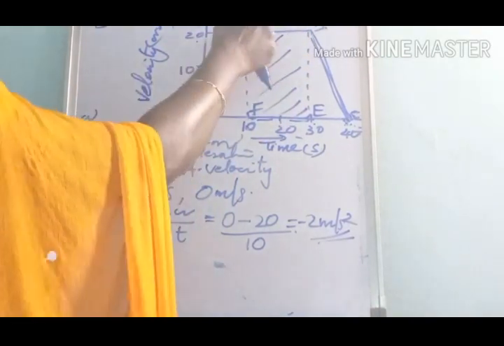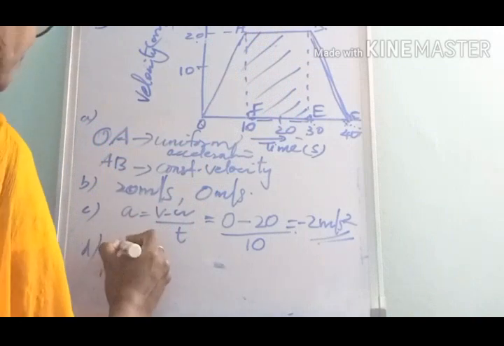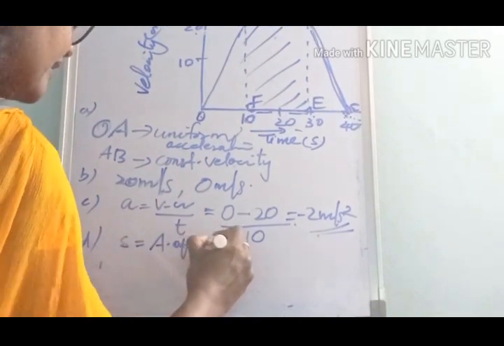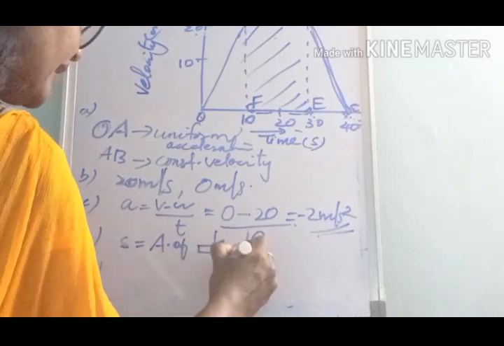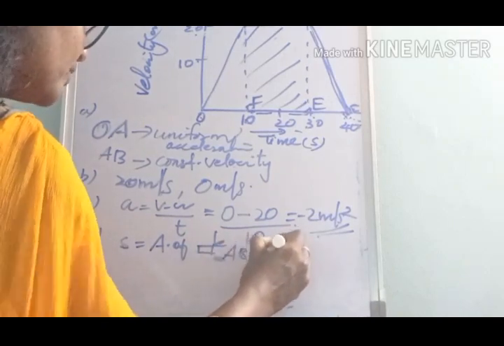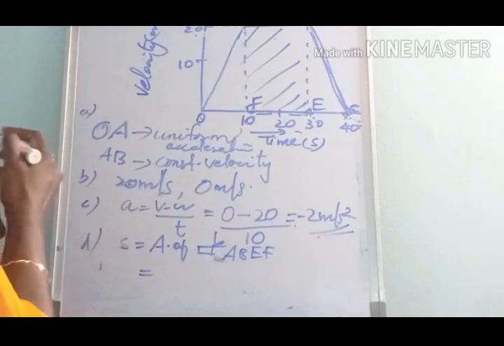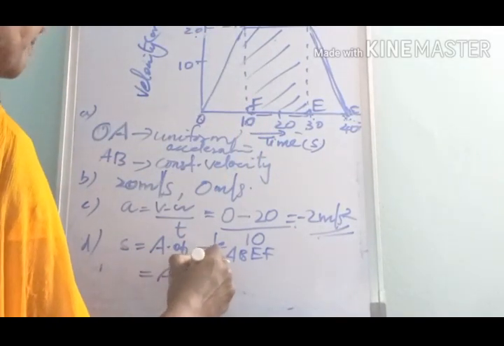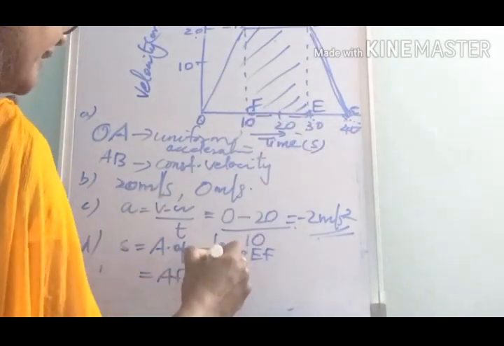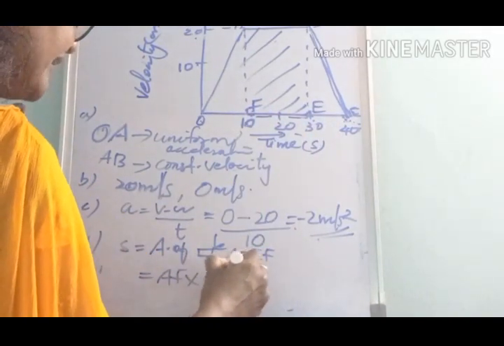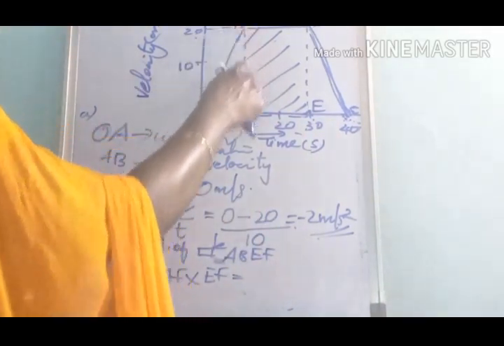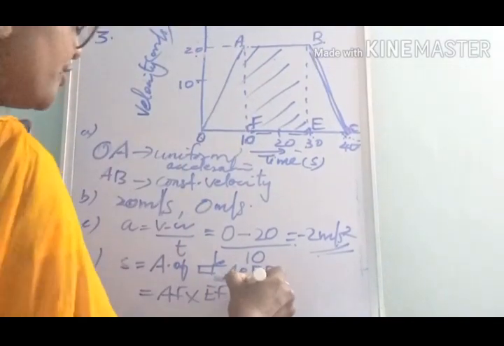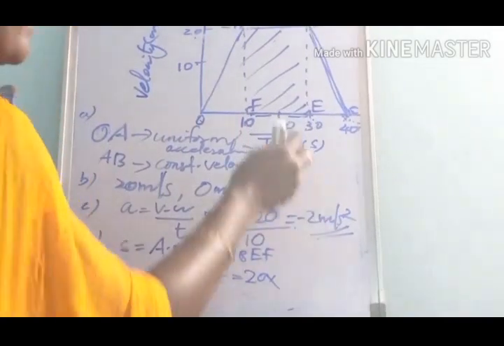So we can write the distance travelled S is equal to the area of the rectangle ABEF. What is the area of the rectangle? It is equal to AF into EF. AF, this much height, corresponds to the velocity 20, so that is 20 into EF.